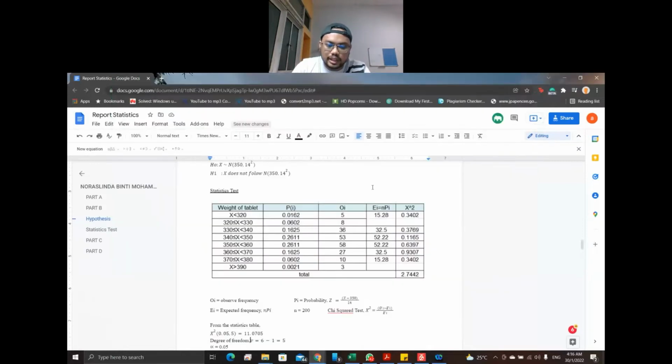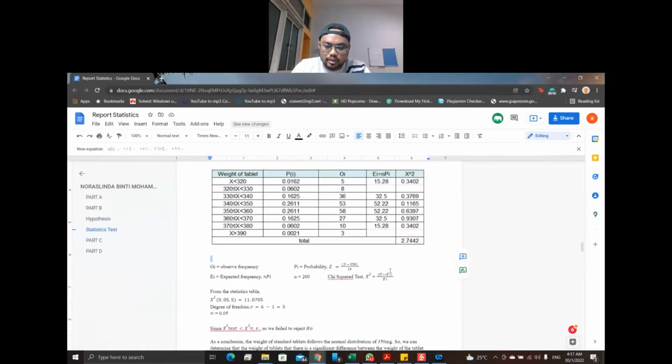After that, we will find Ei, the expected frequency, which is equal to n times Pi, where n is equal to 200, the total sample. We just multiply and get the value. After that, we find chi-square, which is the chi-square test. The concept is the sum of (Oi minus Ei) squared divided by Ei. So we get the chi-square test statistic.